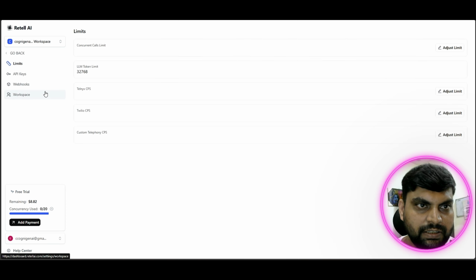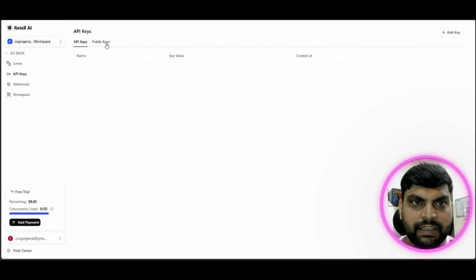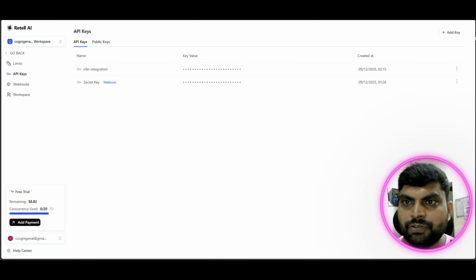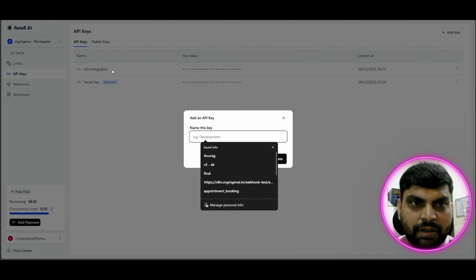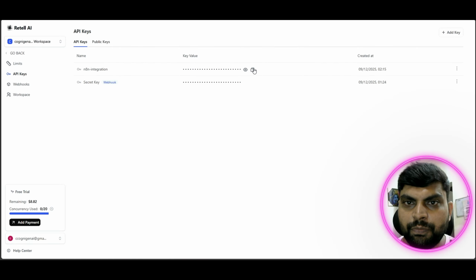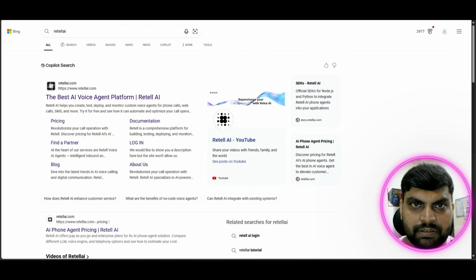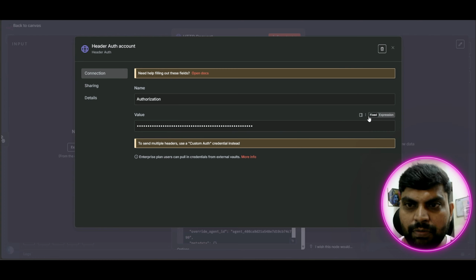Go to settings, and then you can see the API key. You can add your own API key here. Just give some logical name, like n8n test or integration. Create it and copy it once you create it, and then put it here in this format.